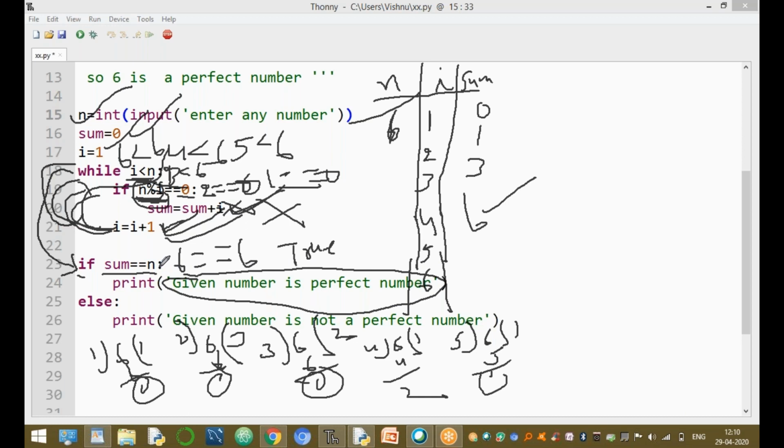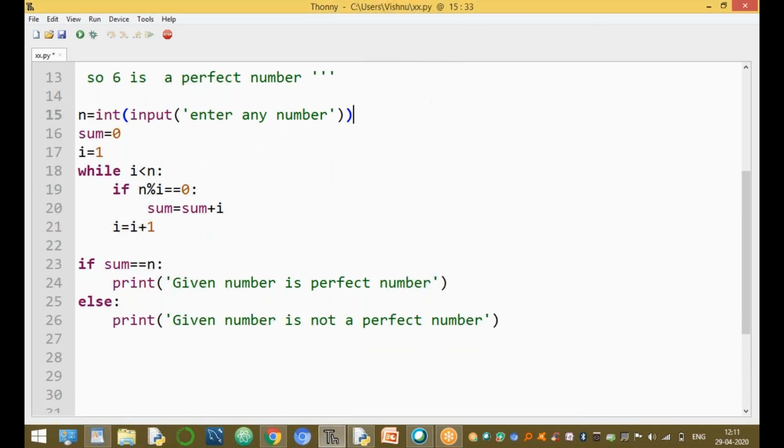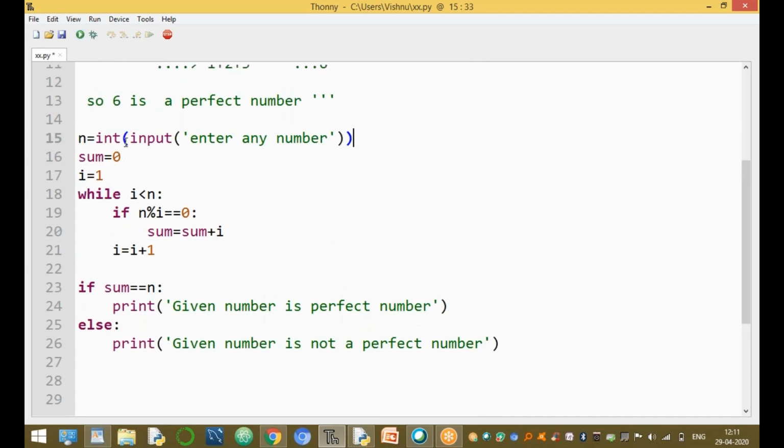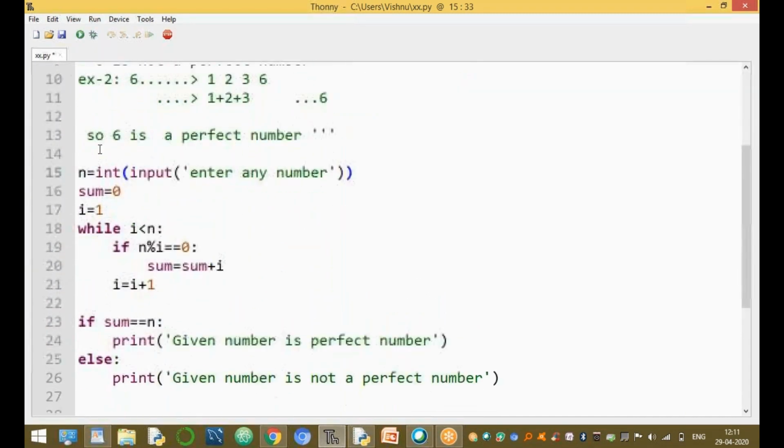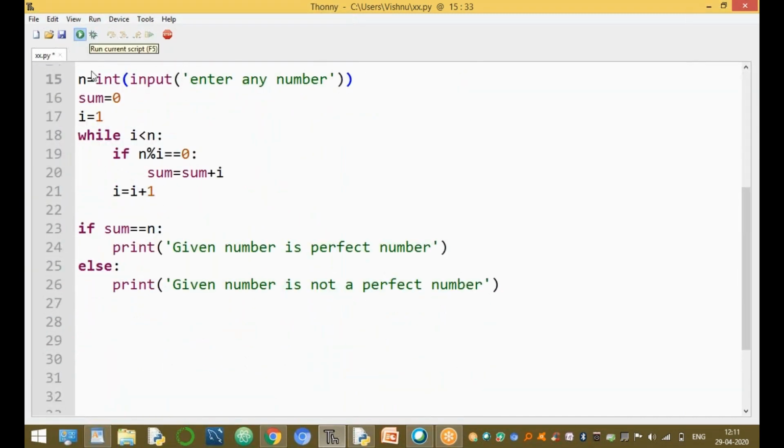Okay guys, clear up here? For example, you enter the n value 8. The given number is not a perfect number. Now run this module. Go to the normal section and run this command. So now this is the syntax of the logic of the perfect number program.